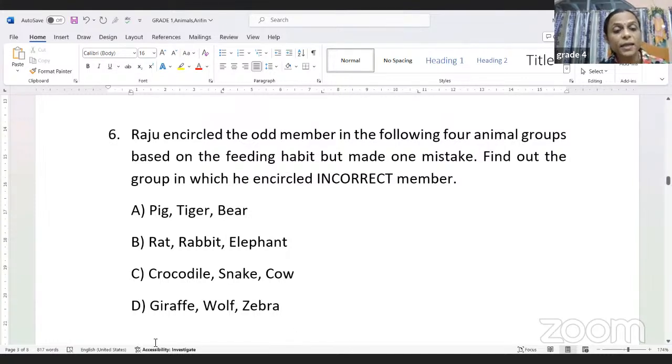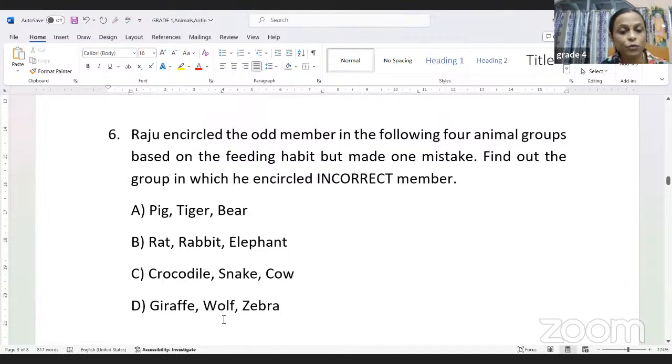6A is pig, tiger, and bear. So in this group, actually, pig is an omnivore, children. Tiger is a carnivore, bear is an omnivore. So most probably this is the answer here. Let us also look into option B: rat, rabbit, and elephant. In option B, all of them are plant eaters, so it is correct. Option C is crocodile, snake, and cow. In this case also, the snake is a carnivore and the crocodile is also a carnivore basically, and cow is a herbivore. So this is also an incorrect one.